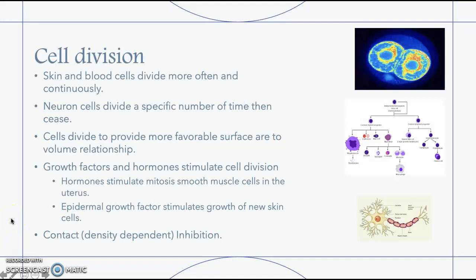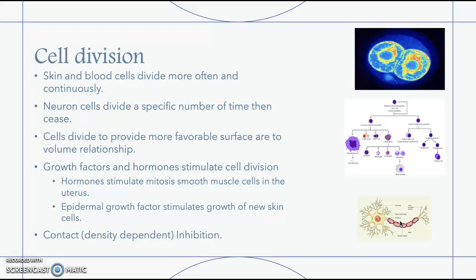During cell division, skin and blood cells divide more often and continuously. Neuron cells divide a specific number of times. This is a skin cell, and down here is a blood cell, and then right here is another neuron cell.